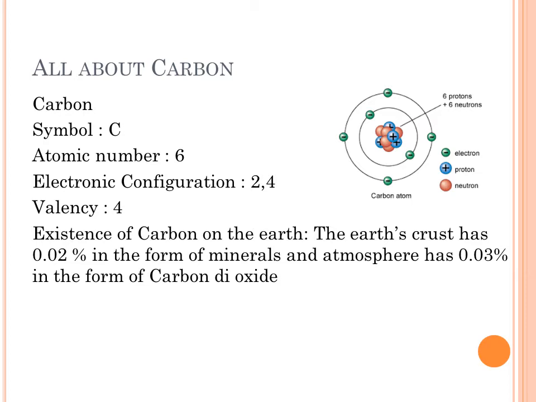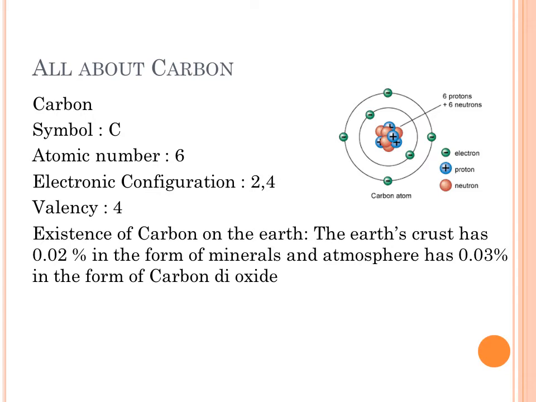Why is it so? Because if it gains 4 more electrons, then the total number of electrons in the atom of carbon will be 10, right? 2 in the first shell, 4 in the second shell and 4 more electrons. That means 10 electrons. But what is the problem? How many protons are present in the nucleus of carbon? There are just 6 protons present.